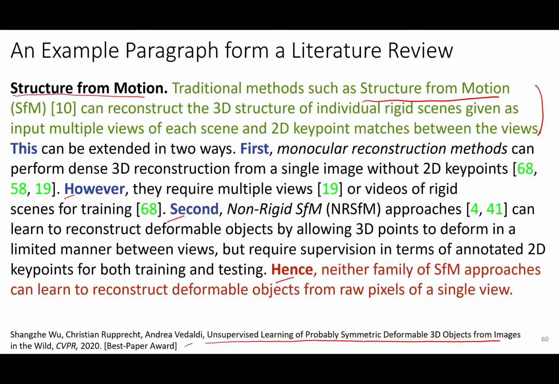So now you can see this link, this first, however, second, and so on. And then you can see here in the conclusive statement, hence, he's arguing against this. He's arguing against this and forming an argument to support what they are doing in their paper. So this is how the literature search should flow, literature writing should flow. You use these paragraphs to form an argument.